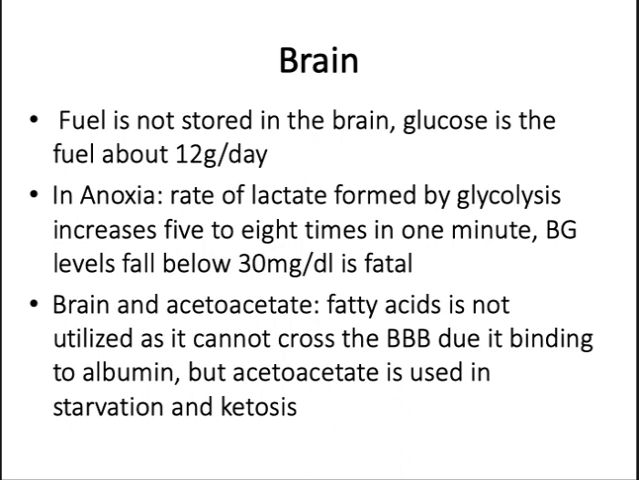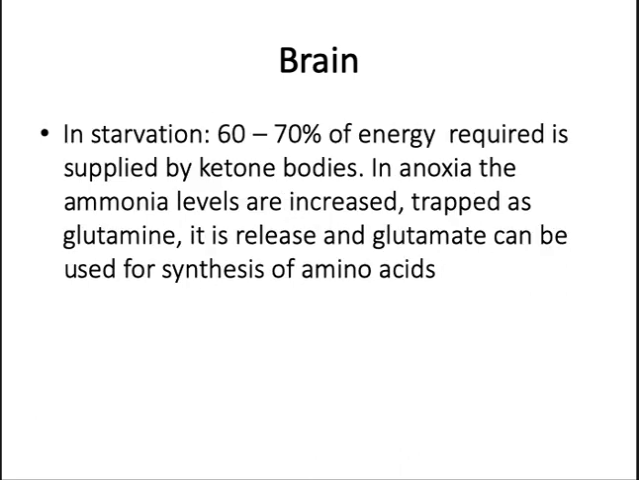starvation. Okay, so what happens in starvation? In starvation, about 60 to 70% of the energy required is supplied by the ketone bodies. In anoxia, the ammonia levels are increased, and this ammonia is trapped by glutamic acid and gets converted to glutamine and is released, and then glutamate can be used for the synthesis of amino acids. So this is about the brain tissue.